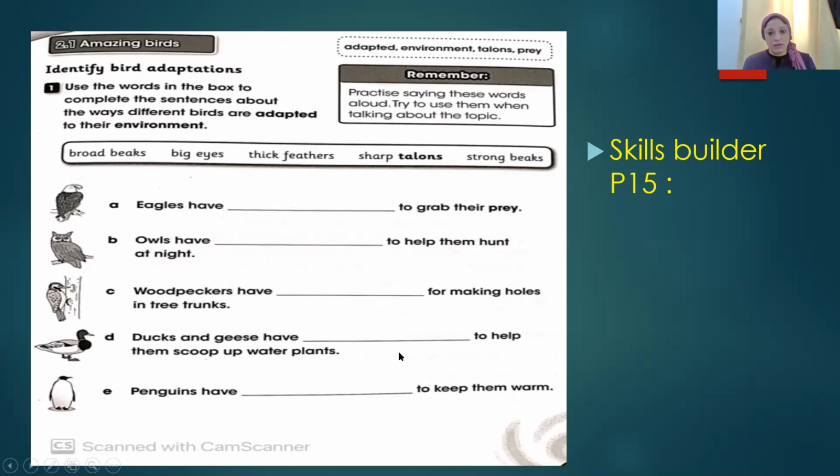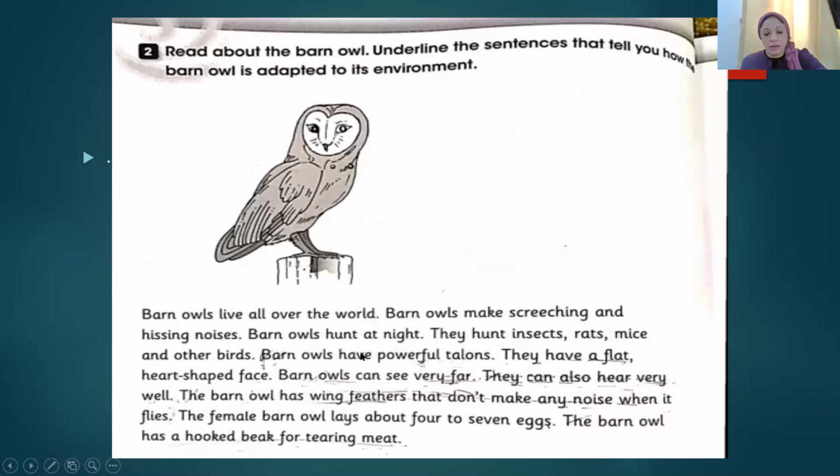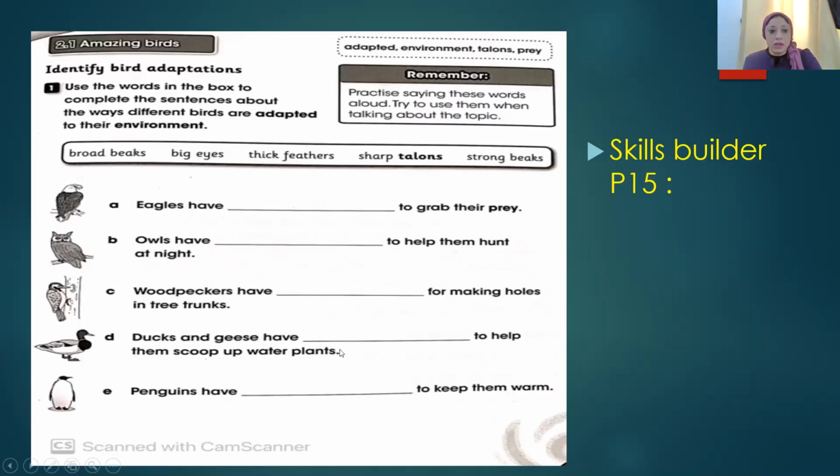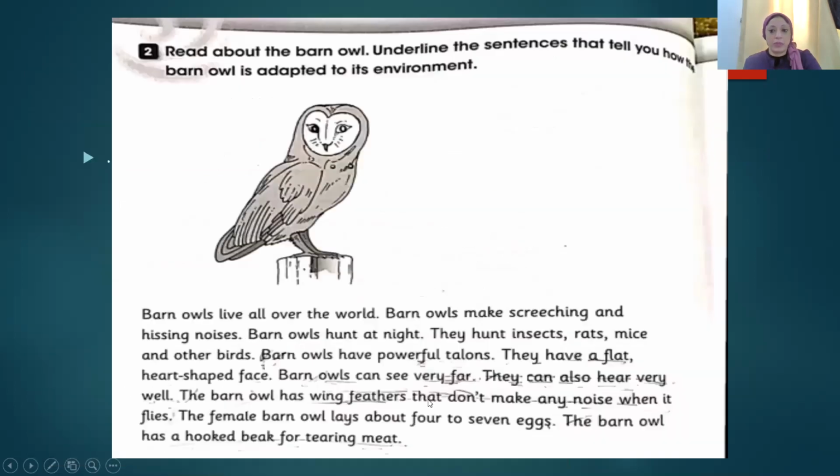Yes, thick feathers. So again, the answers: eagles have sharp talons to grab their prey. Owls have big eyes to help them hunt at night. Woodpeckers have strong beaks for making holes. Ducks and geese have broad beaks to scoop up water plants. And penguins have thick feathers to help them keep warm. Okay, the second question, I will read it with you.